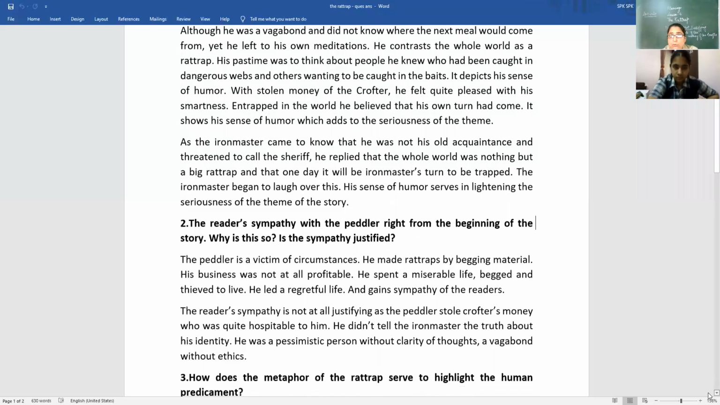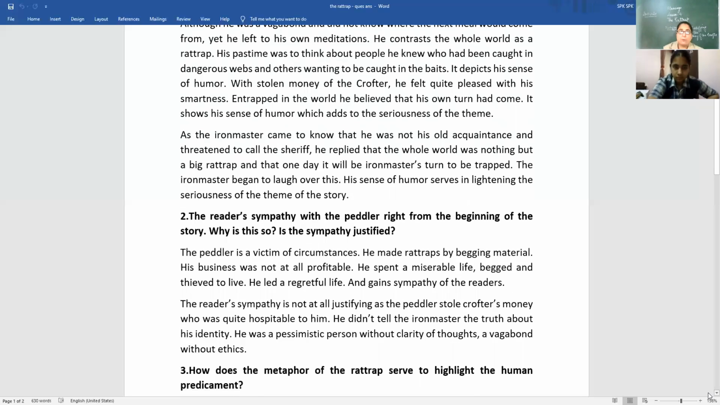A vagabond without ethics. Now, the question may come, why is this so? This is so because you can write the first part, you can write the second part, you can mix and merge, and you can elaborate the answer. It is up to you as a free response answer, where you find yourself, as discussed yesterday. Do you find him sympathetic? If yes, why? If no, why? So I have given you both the answers. Right? Fine? Clear, children?